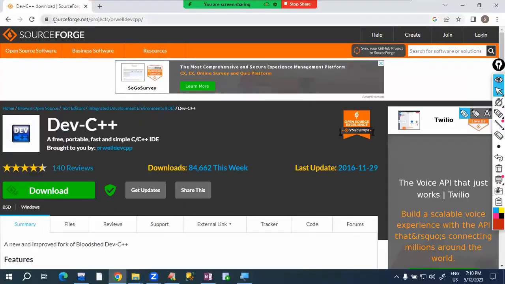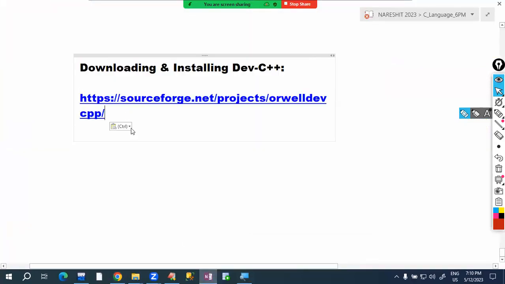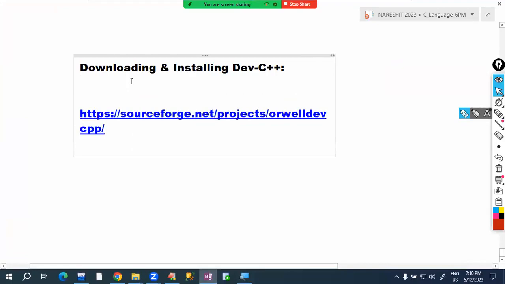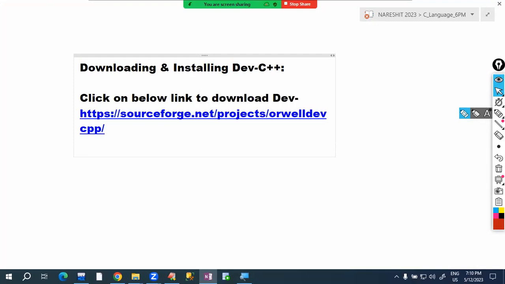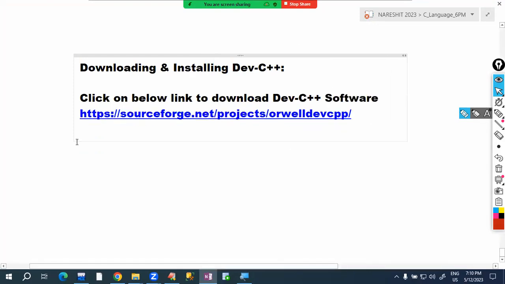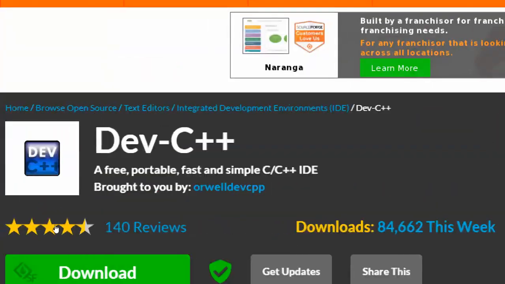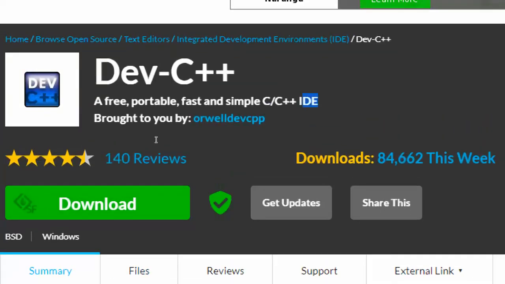For your reference, I'm copying this website link into the notes. In this link, the software is available. Click on the below link to download Dev C++ software. Just copy this URL and place it in Google Chrome, or otherwise directly click here. It goes directly to the downloads page. Observe, here Dev C++ software is there, and they use the term IDE.